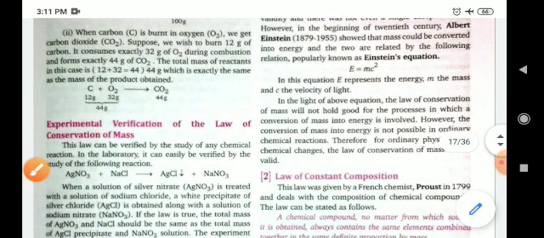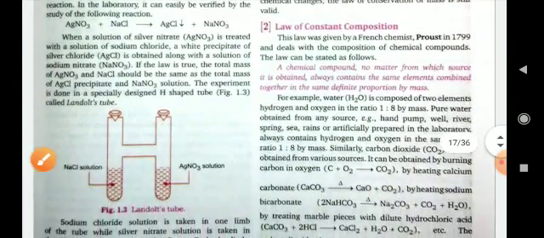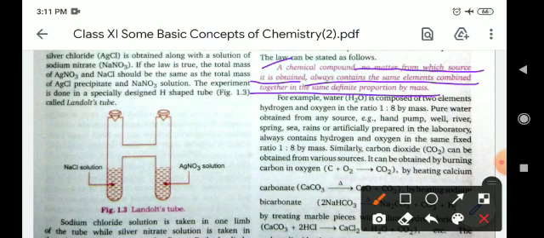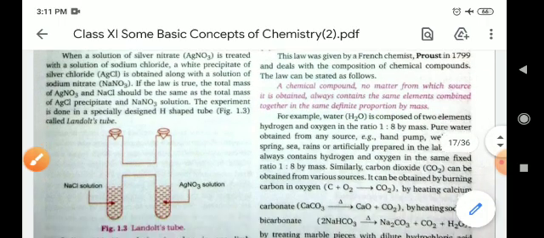Okay, second is the law of constant composition. A chemical compound, no matter from which source it is obtained, always contains the same elements combined together in the same definite proportion by mass. Means for any compound, whether it was obtained from a natural resource or from a lab, it doesn't matter, when the elements combine with each other and form a compound, they always combine in the same simple whole number ratio. Okay, that is known as the law of constant composition.